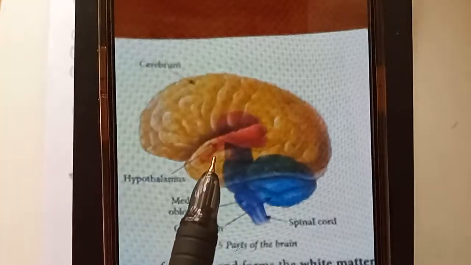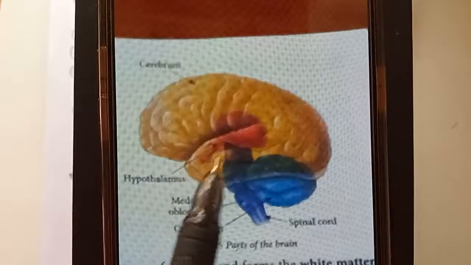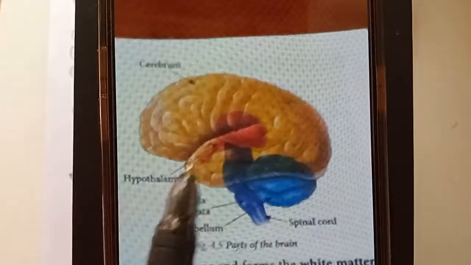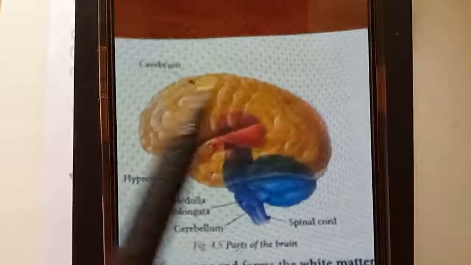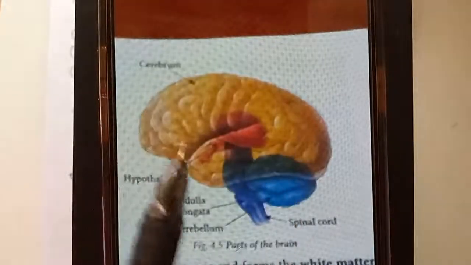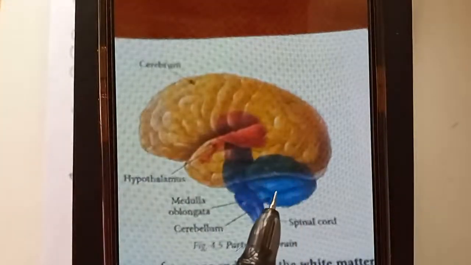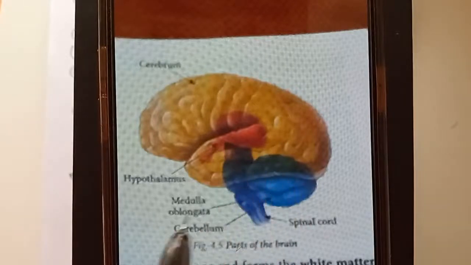And here there is one important part that is called the hypothalamus. I'll tell you what the functions of these are. First, understand the full part. This full part is called the cerebrum. Then this small part here behind the brain is called the cerebellum. And then there is this medulla oblongata.